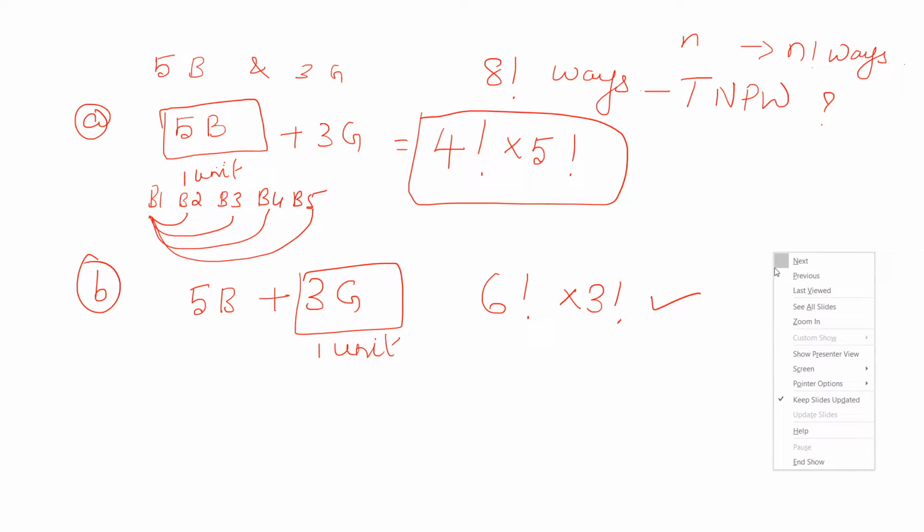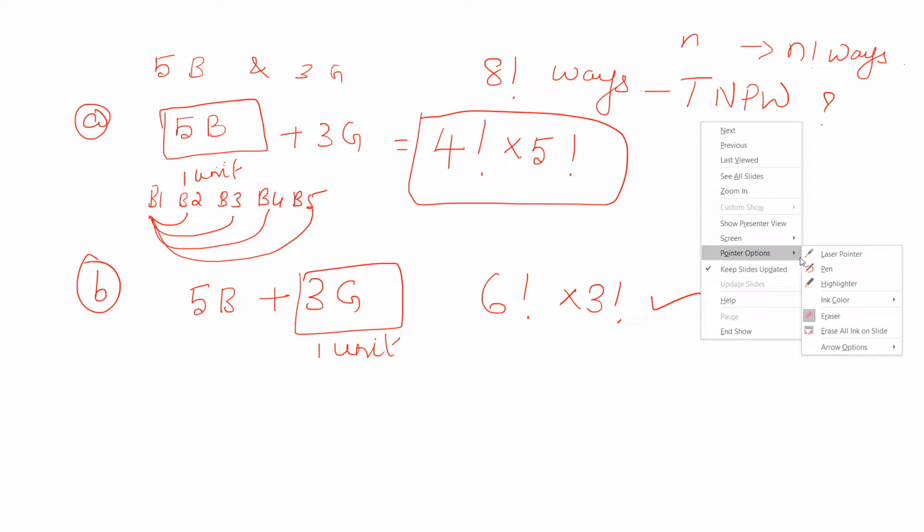Right? Now see, go to the third question. What is the third question? Boys are not supposed to sit together. Not together. For example, consider we have the same question only: 5 boys and 3 girls.